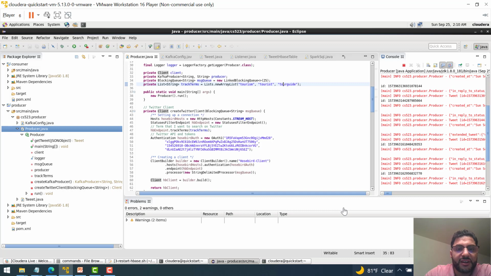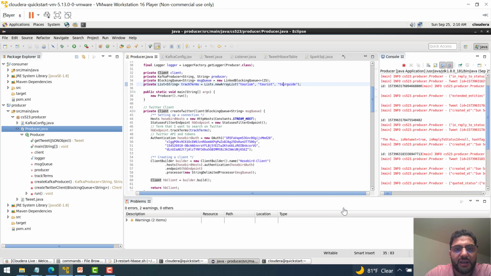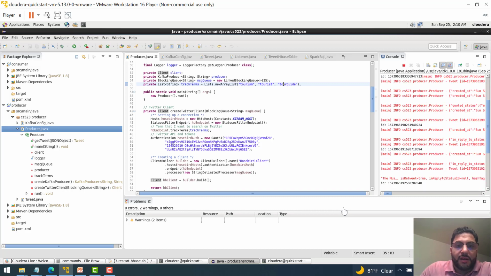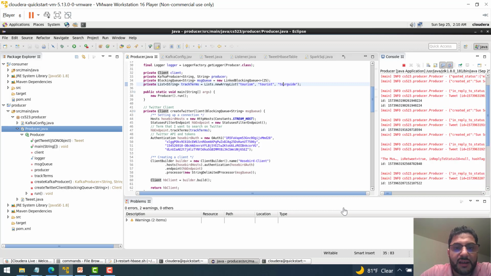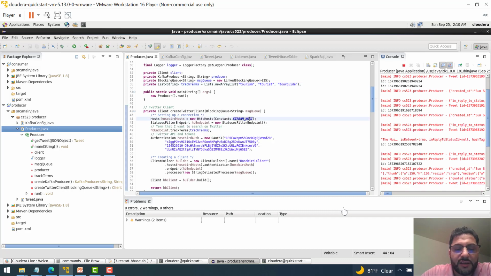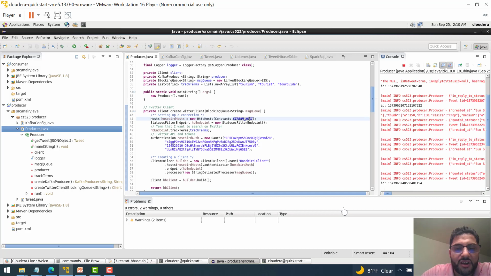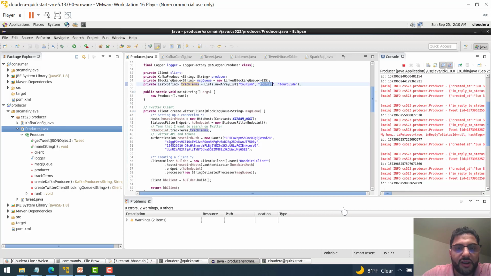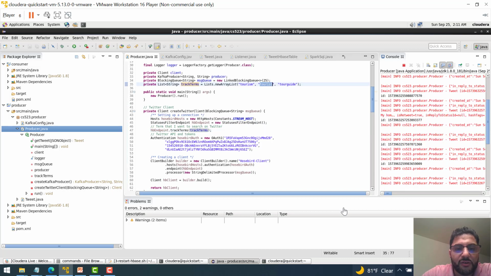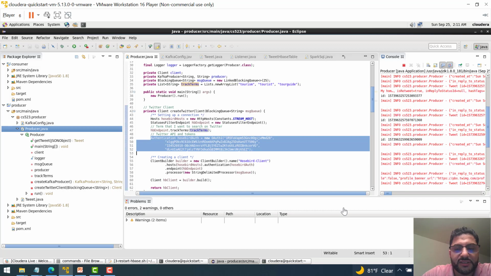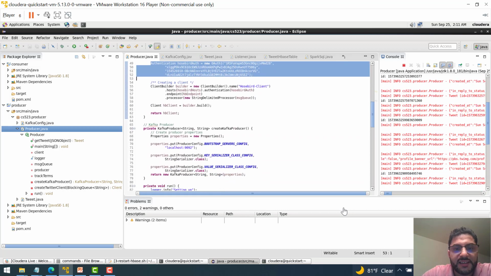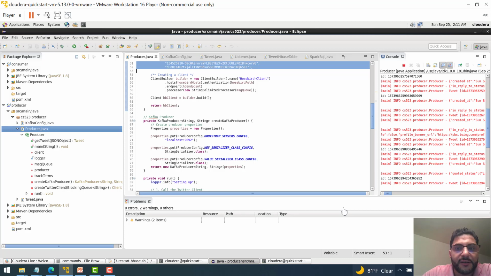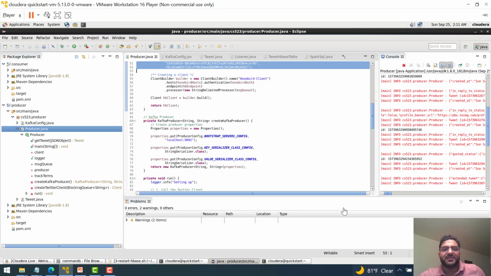So basically I'm going to make sure that the Twitter client is working, and I'm getting the host, which is my stream, and the terms, which in Kafka are the track terms that I already defined here. Then I'm going to authenticate the Twitter API with this authentication token, and then I'm going to create the host client with these commands.